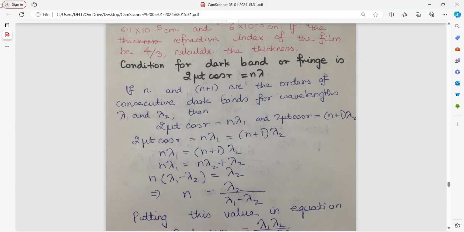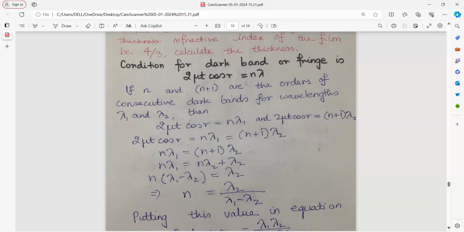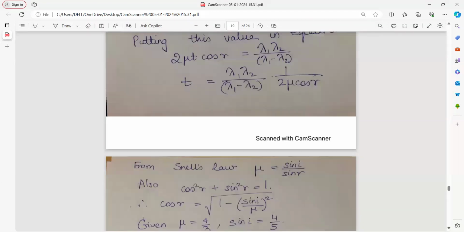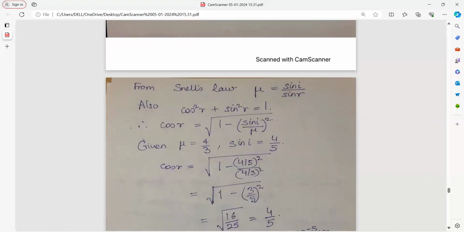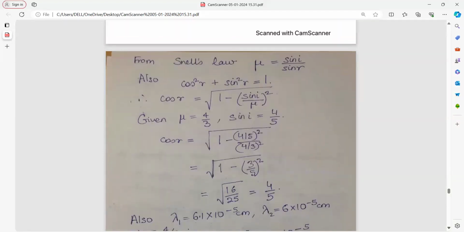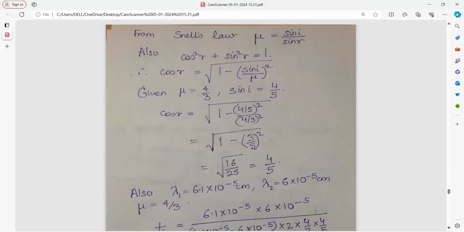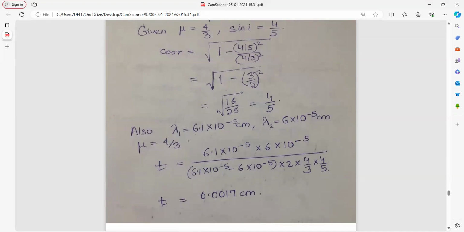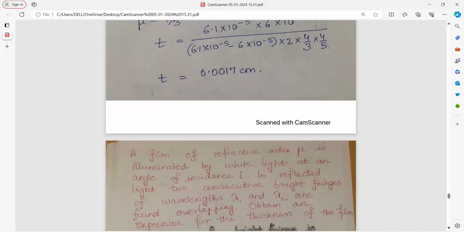Just equate them, find an expression for n, put this value of n in your expression for t, and again same step, Snell's law, mu equal to sin i by sin r and cos square theta plus sin square theta equal to 1, and lambda, convert it into centimeter. Mu has already been given to you as 4 by 3. Putting these values, you get the answer.